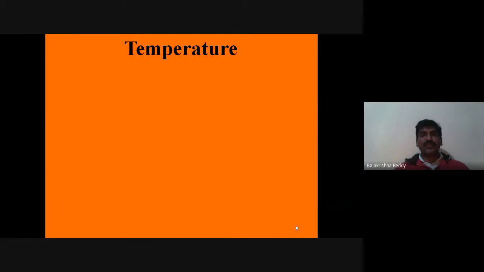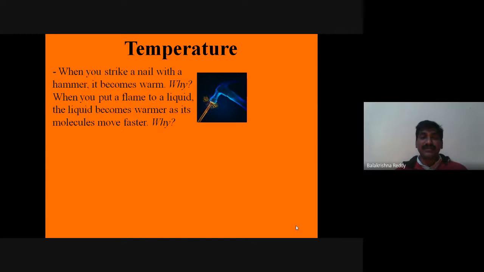Temperature. What do you mean by temperature? Of course, temperature means we can say that it is a measurement of hotness or coldness of an object. Everyone can say the basic definition. Apart from that, with respect to the internal energy, how can we describe the temperature?